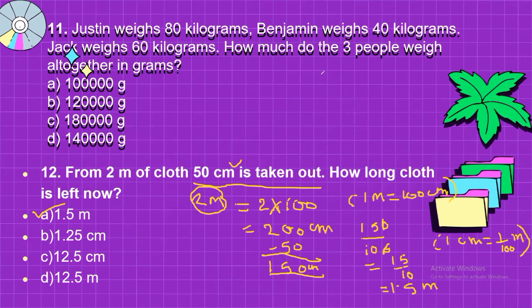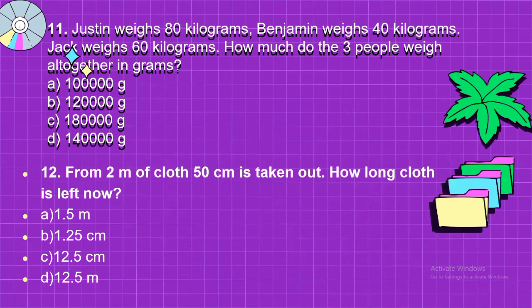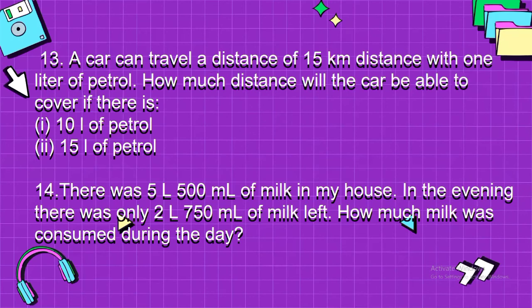Now next question is question number 13. A car can travel a distance of 15 kilometer with 1 liter of petrol. Means a car can travel 15 kilometer per liter. Means in 1 liter, the car can travel 15 kilometer. So 1 liter petrol is equal to how much distance? 15 kilometer can be traveled by that particular car.